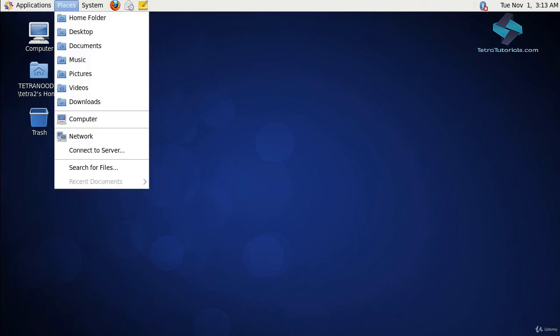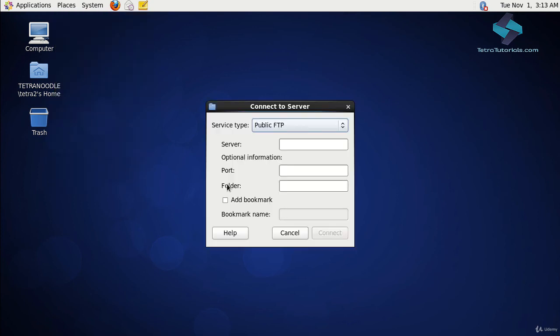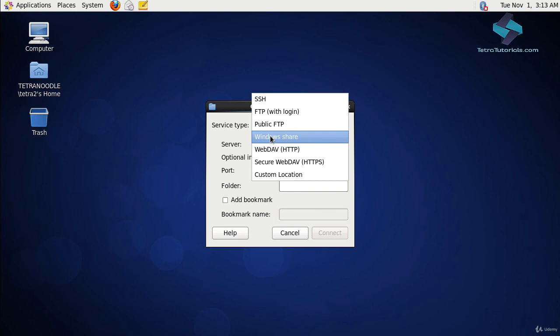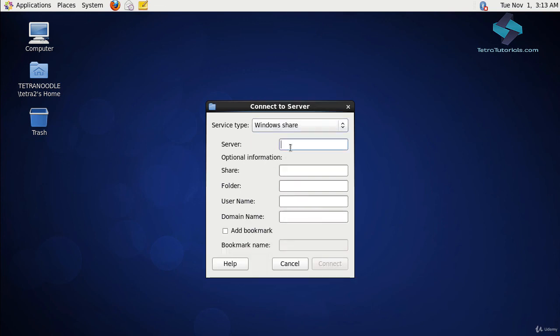Now let's click on the Places menu. From the drop-down menu, click on Connect to Server. Select Windows Share as the service type. Type in the server IP address 192.168.1.254. Enter the share name, which is test. Enter the username, Tetra2. Click on Connect.